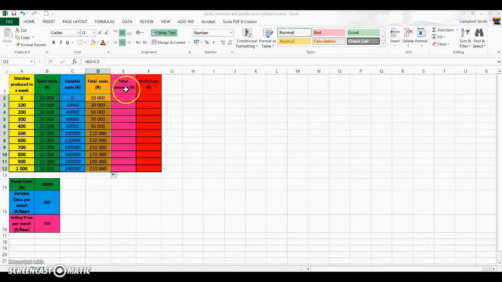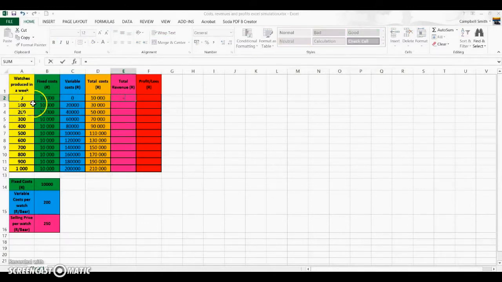You've got your total cost information. Now, total revenue equals the number of watches that are produced in a week. So you click on cell A2. Sorry, I forgot to put the equal sign in. So it's equals cell A2, the multiplication sign, which is a star sign, and I go down here at the bottom, and I get my selling price per watch. Again, I always want to make sure it takes that information from cell B16, so I put a dollar sign in front of the B, and a dollar sign in front of the 16. Hit the enter key, and then drag that formula and copy it to all the other pink cells.